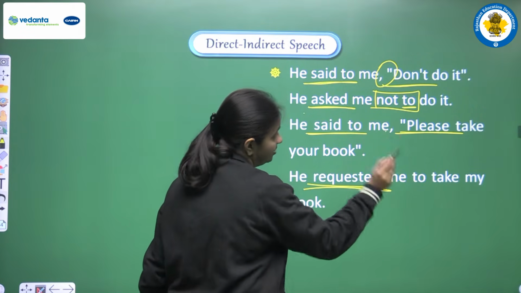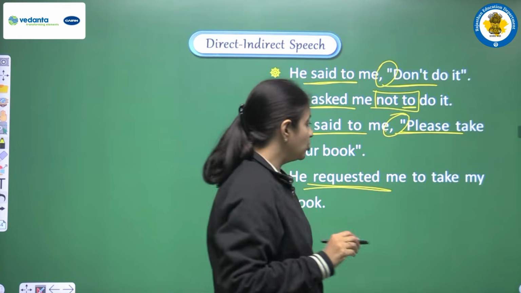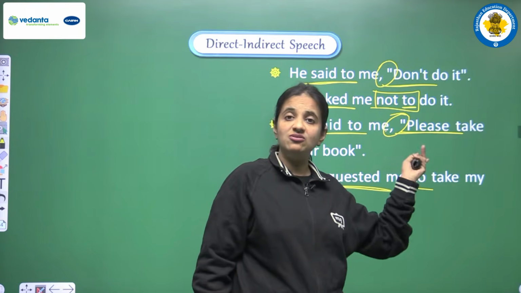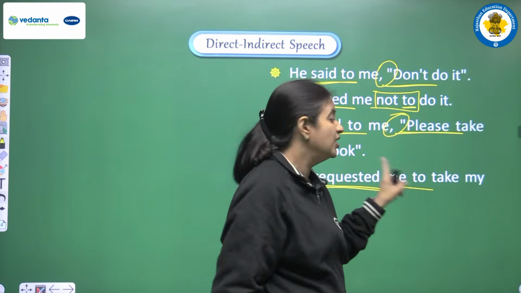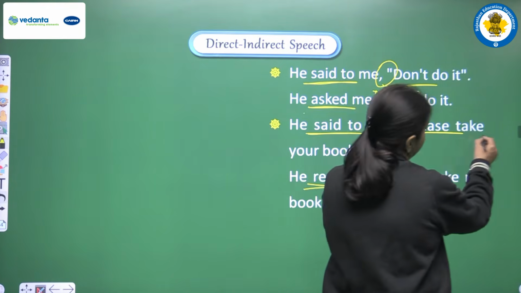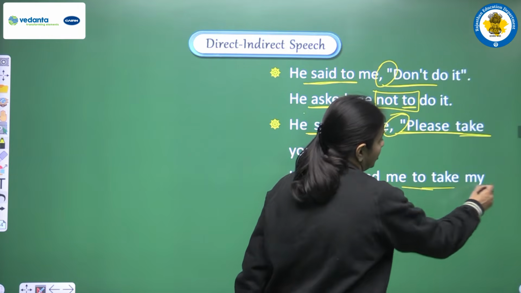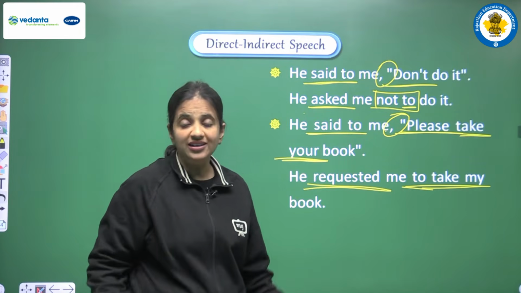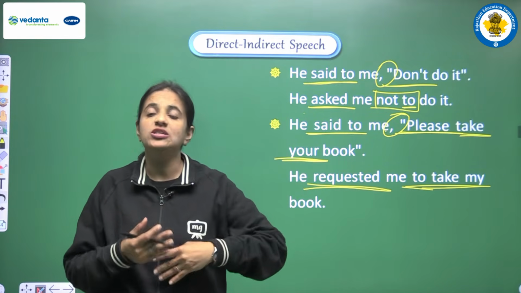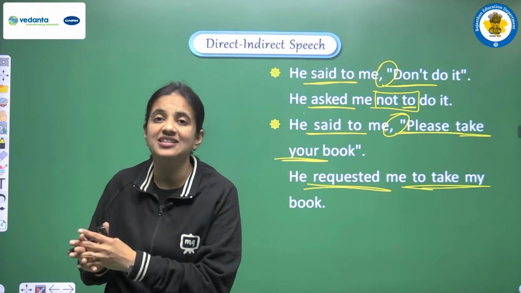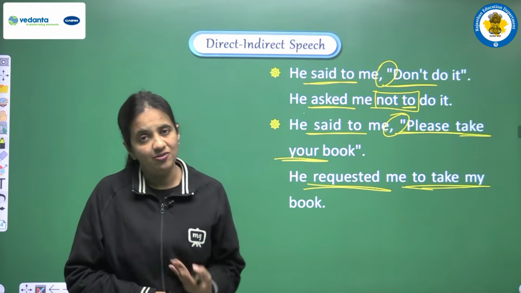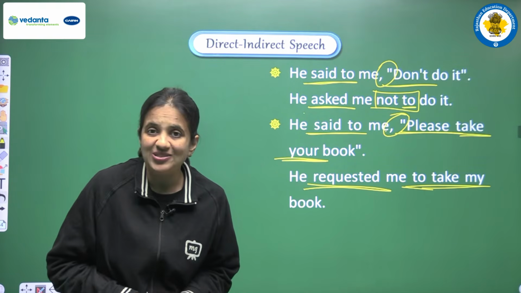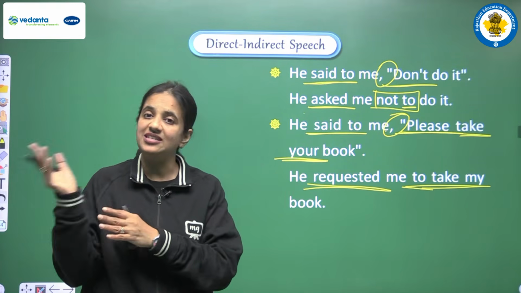So he requested me. Now when we are removing the comma, we have to add one conjunction. And what is our conjunction in an imperative sentence? Yes, we have to use to. After to we have to start with the first form of the main verb. So we continue with take my book. And yes, we have a pronoun here, and the pronoun changes will remain the same as we have already discussed in detail, right? So the pronoun changes that we are doing in the assertive sentence also, in the interrogative sentence also, all those changes will be the same.